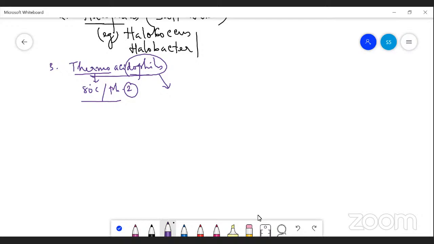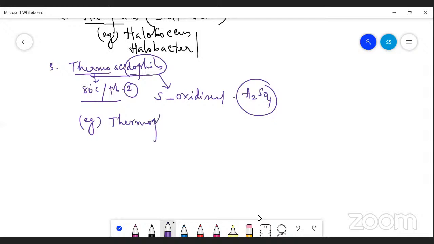For example, they oxidize sulfur. Sulfur gets oxidized to form sulfuric acid, H2SO4. They can survive with the extreme acid also. An example of these thermoacidophiles is Thermoplasma. So these are the three types of bacteria.